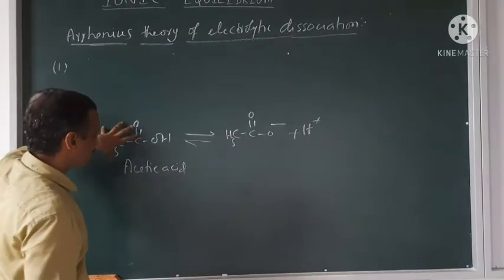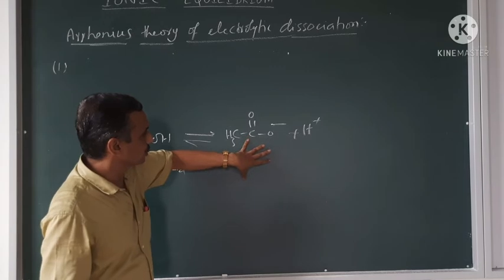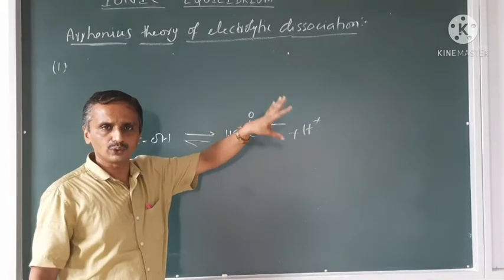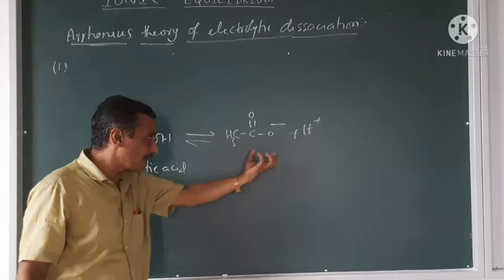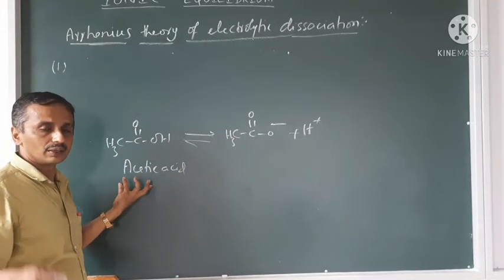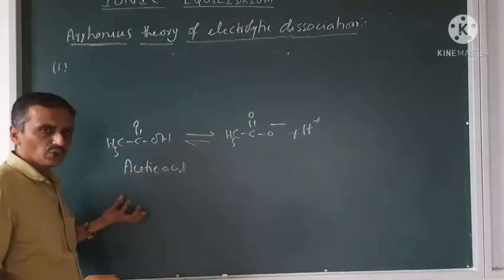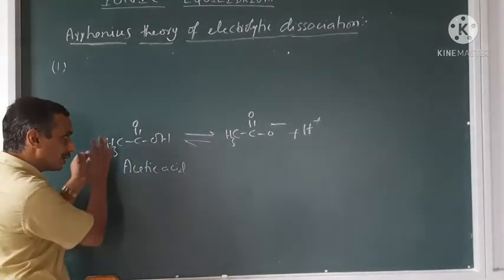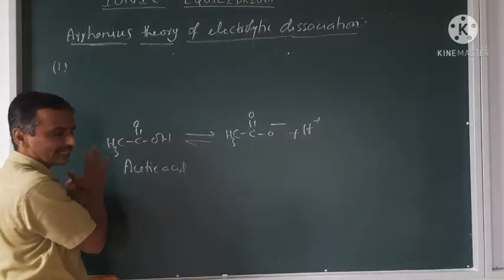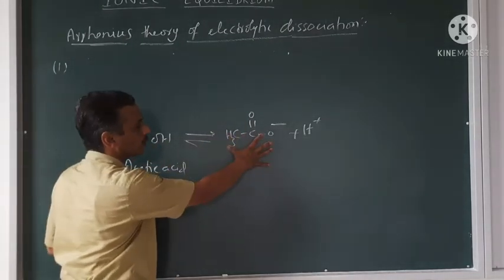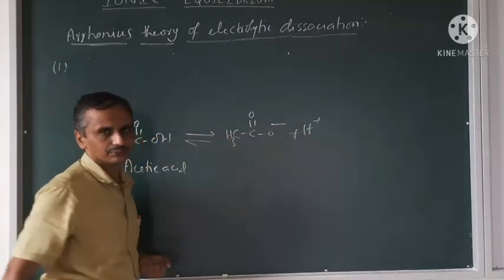Means acetic acid ionizes to give acetate ion and the hydrogen ion, but they again combine back and give acetic acid. And remember, in the weak electrolyte, majority of the acetic acid remains as non-ionized. Only few molecules will go into acetate and H+ ion.